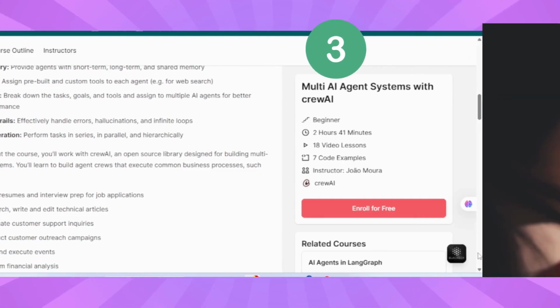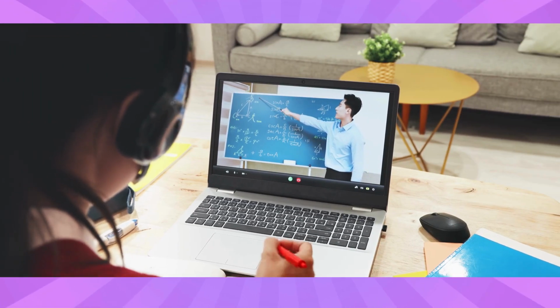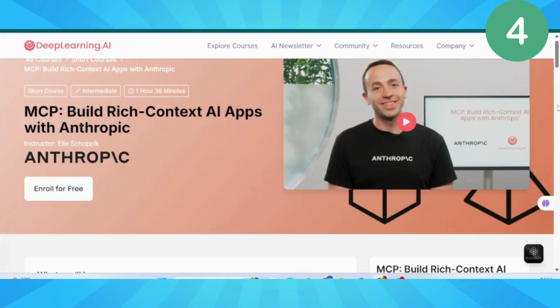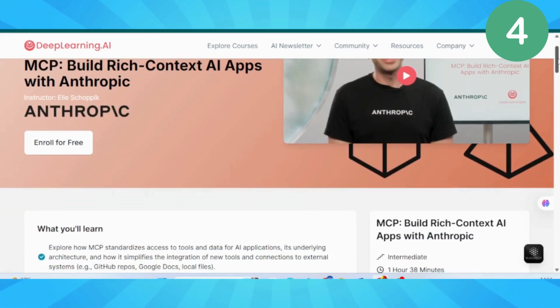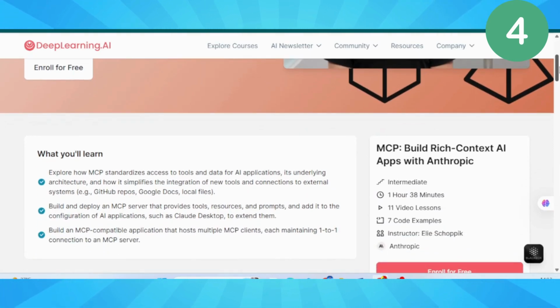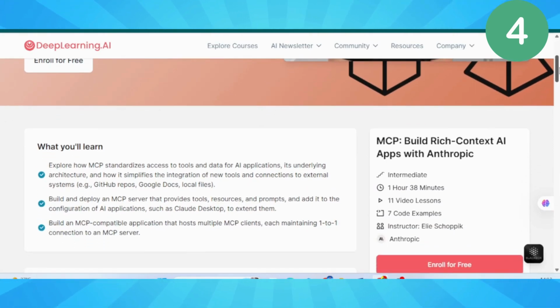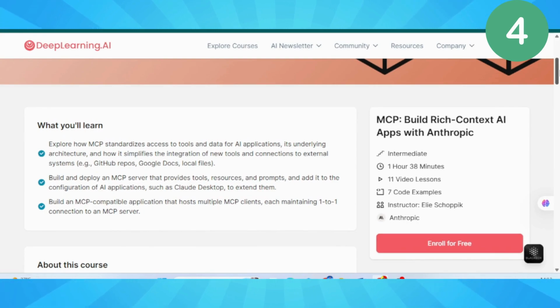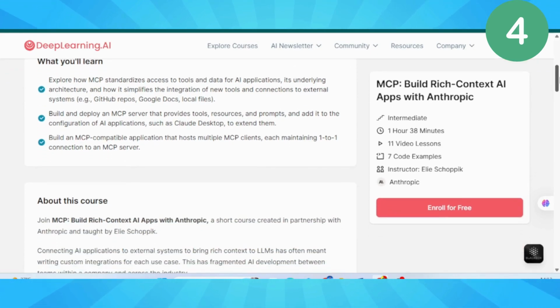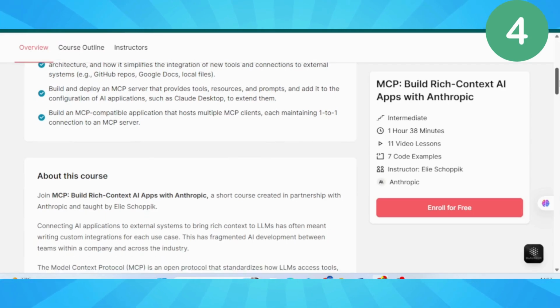And now, here's where we dive into cutting-edge territory. Course 4, MCP, Model Context Protocol by Anthropic. This is brand new technology that most people don't even know exists yet. MCP is like creating a universal language for AI agents. Think of it this way. Right now, different AI tools are like people speaking different languages. MCP is the universal translator that lets them all work together seamlessly.